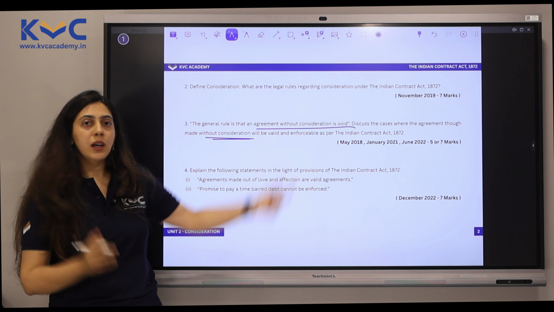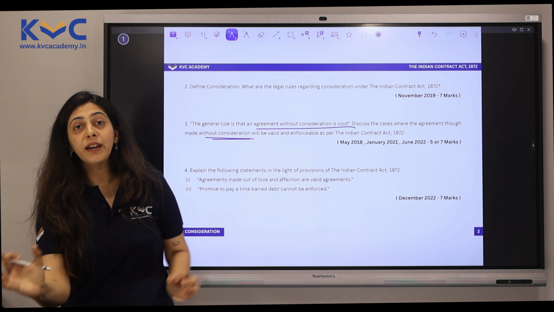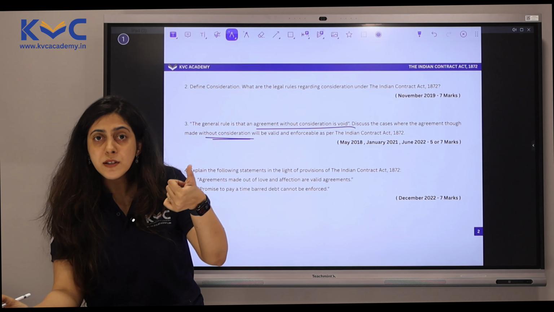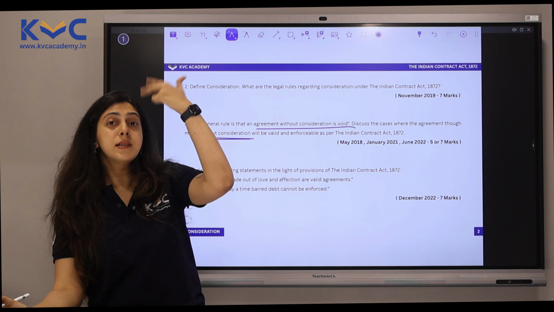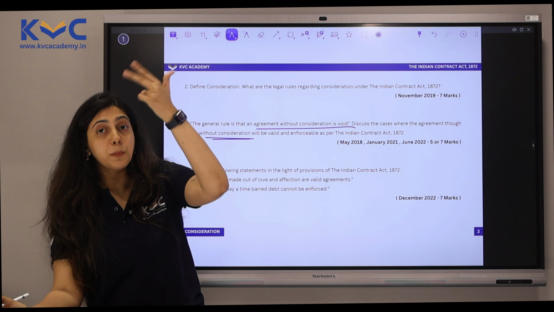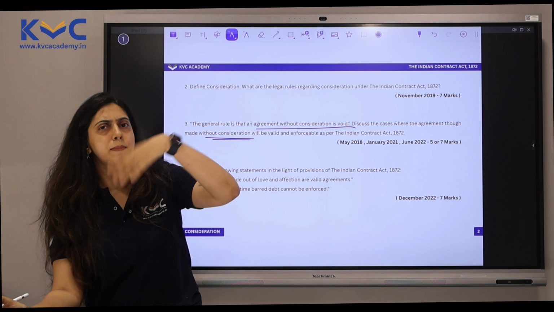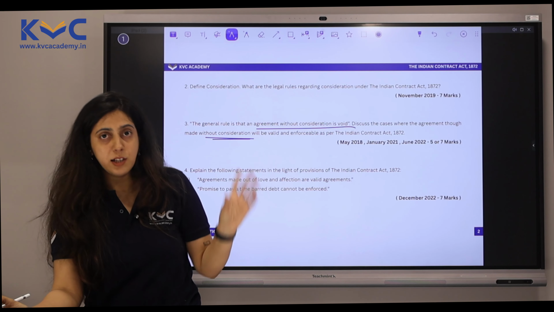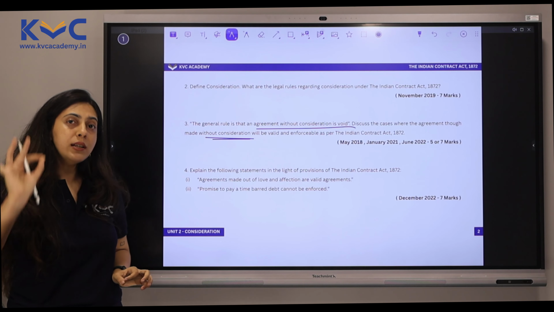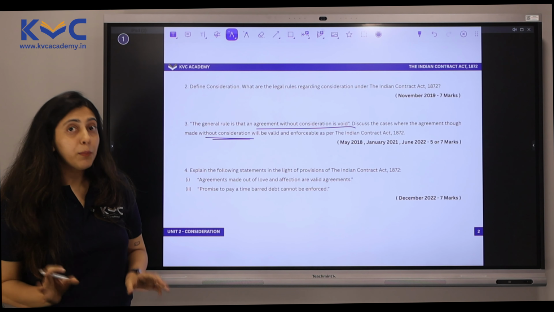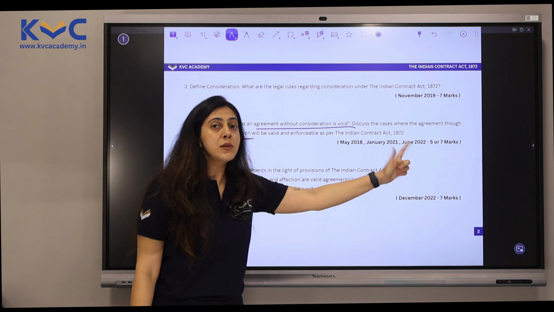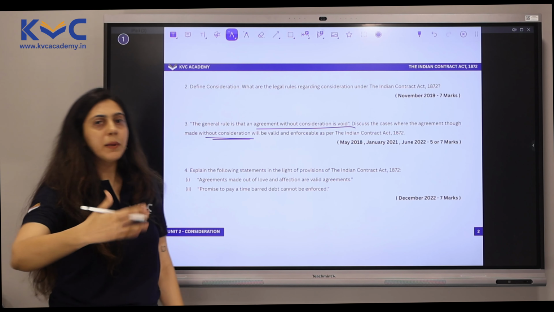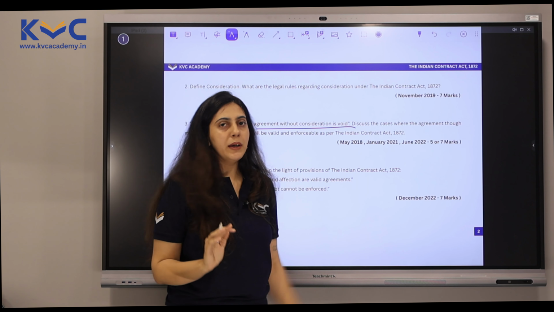Simple. Write this. Then write that there are certain cases where a contract is valid even if consideration does not exist. We have section 25 subsection 1, section 25 subsection 2, section 25 subsection 3, that is promise to pay a time bar debt. Then we have other concepts like charity, completed gift, we have bailment, and we have creation of agency. So there are 7 points. Write all those 7 points with a proper explanation, and you can see the importance of this question. It was asked in 3 attempts for either 5 marks or 7 marks. This 5 marks used to be an earlier pattern, but in your foundation attempt, it would usually be for 7 marks.